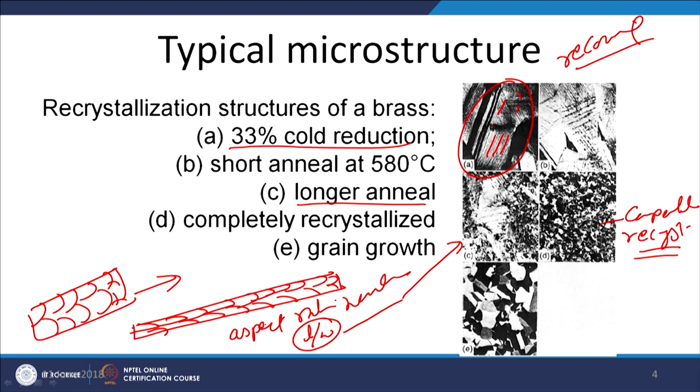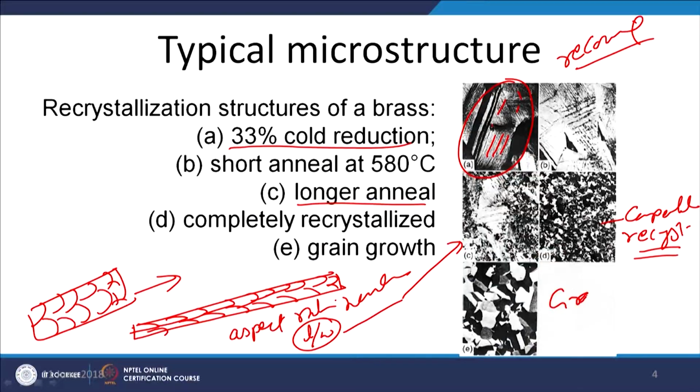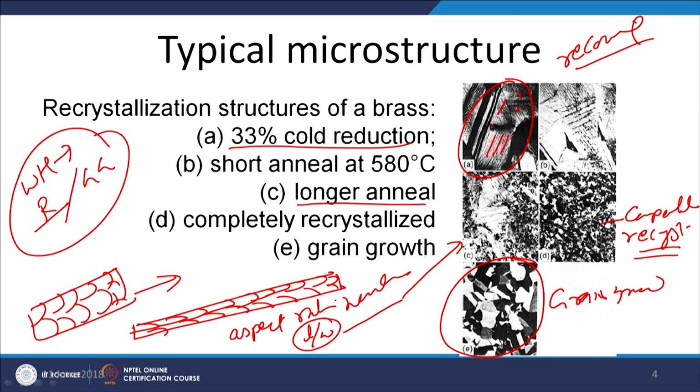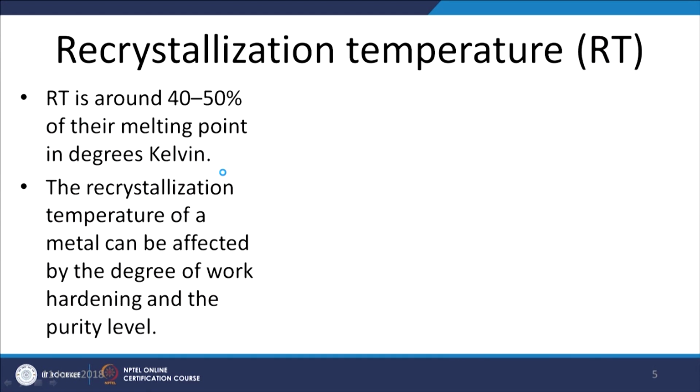And if the high temperature exposure is continued for a further longer period, then this will lead to grain growth. So, coarse grains are developed with continued exposure of the work hardened metal for a longer period. So, these are the stages. A work hardened metal, when subjected to high temperature exposure, first undergoes recrystallization, followed by grain growth, and both these changes lead to a change in the mechanical properties of the metal which is being subjected to the exposure to the higher temperature.